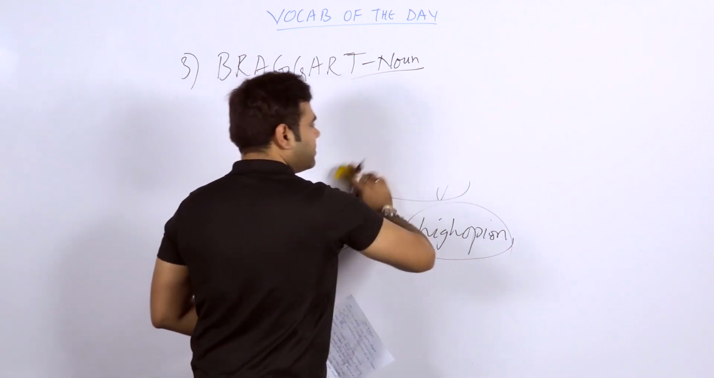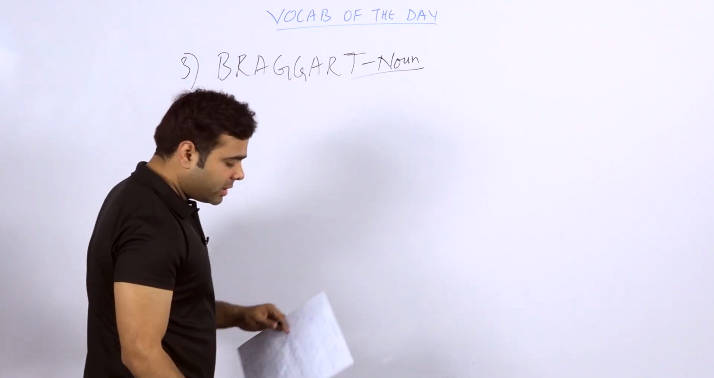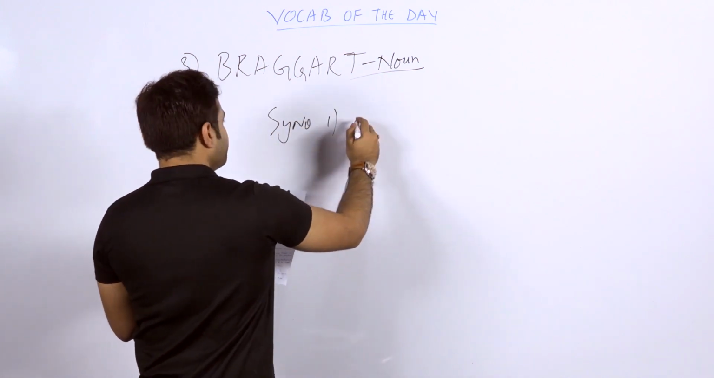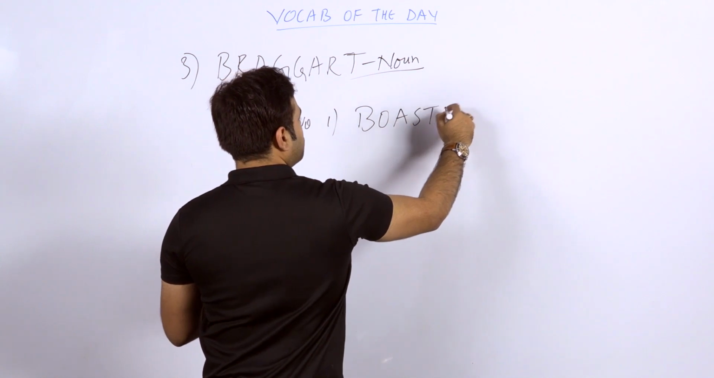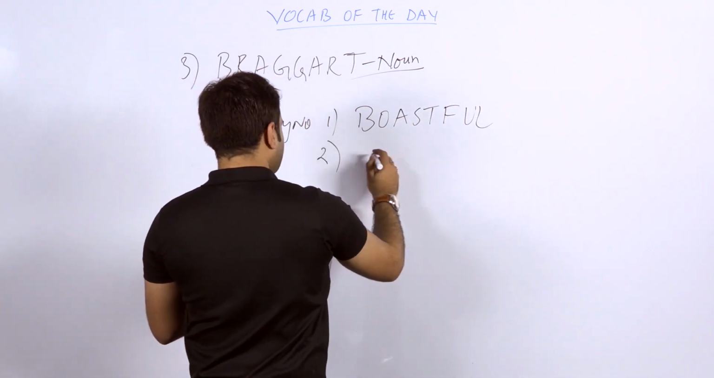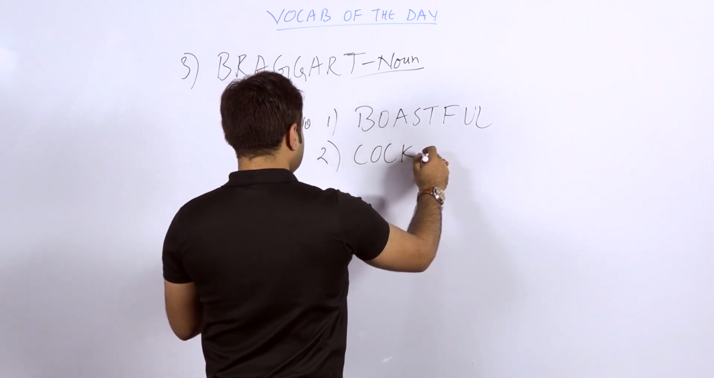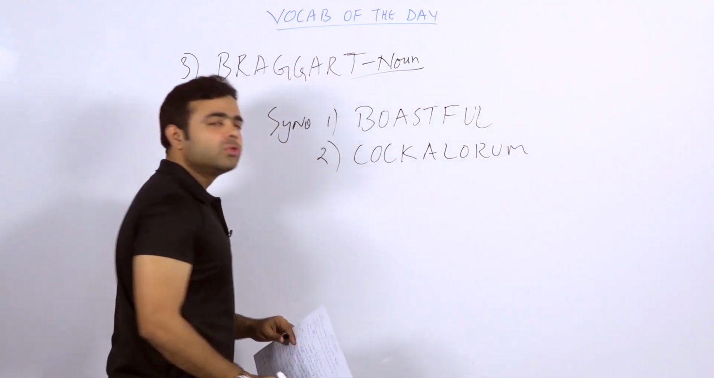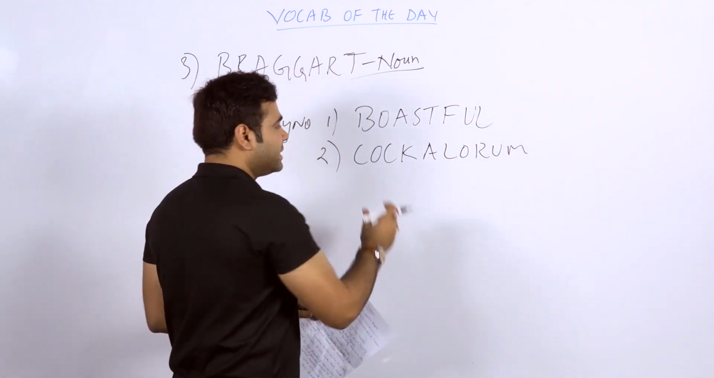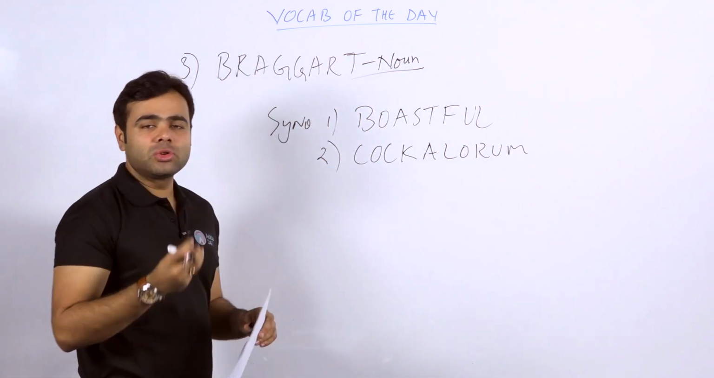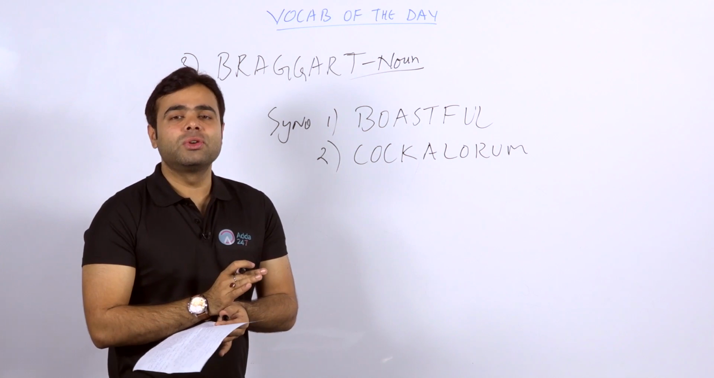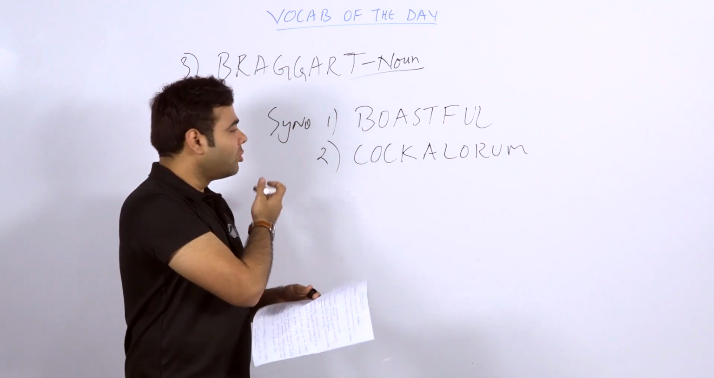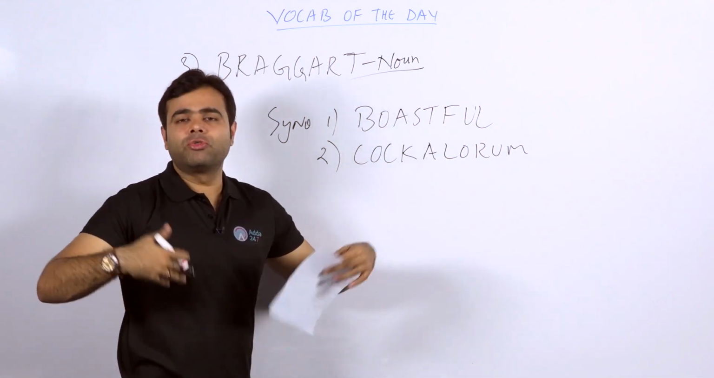Now let's talk about the synonyms here. So students, what are the synonyms that I have taken? Very simple. The first word, I'll write it down on the board, is boastful. It's a simple word. The second word is cockalorum. I think you must not have heard this word, cockalorum. It's a nice word, isn't it? Cockalorum is also a word used for those people who are bragging about themselves, or simply people who are always in the feel of being conceited. Fine.